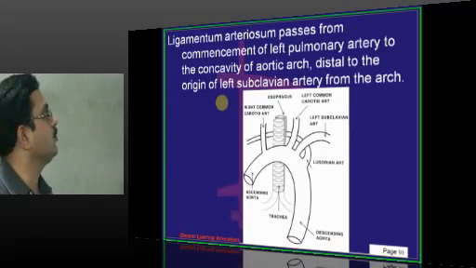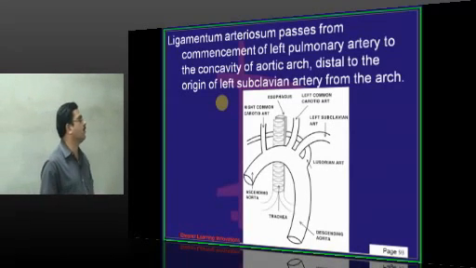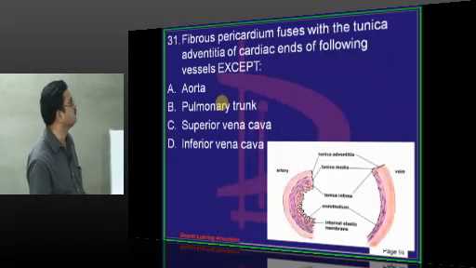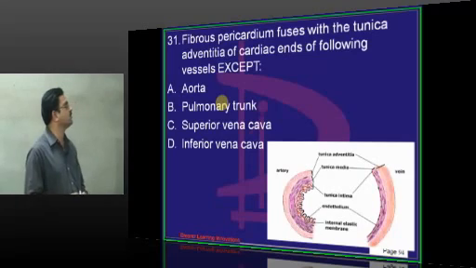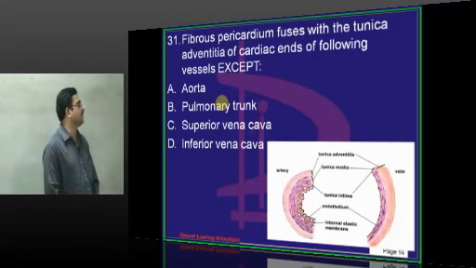So ligamentum arteriosum passes from the commencement of left pulmonary artery to the concavity of arch of aorta distal to the origin of left subclavian. Fibrous pericardium fuses with the tunica adventitia of the cardiac ends of all of the following vessels except aorta, pulmonary trunk, inferior vena cava and superior vena cava.